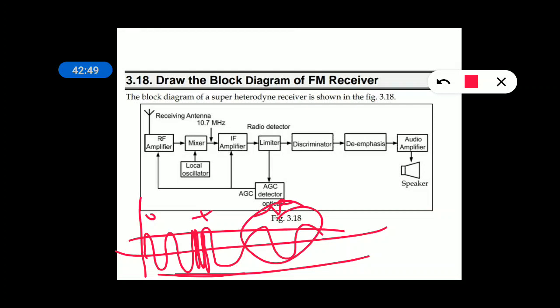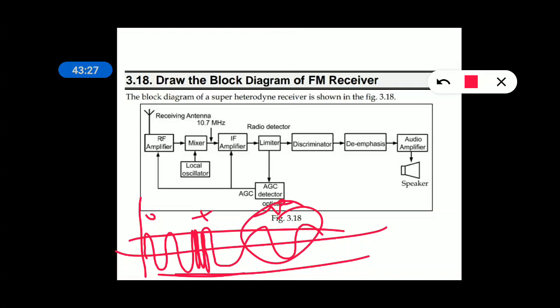Both discriminator and detector perform the same duty, that is demodulation, but the names are different. Discrimination means separation of variable frequencies. Detection means separation of variations of amplitudes, because in an AM modulated signal the message lies in the variations of the amplitudes. In an FM signal, the modulating signal lies in the form of frequency variation. Those frequency variations should be separated by a circuit called a discriminator.